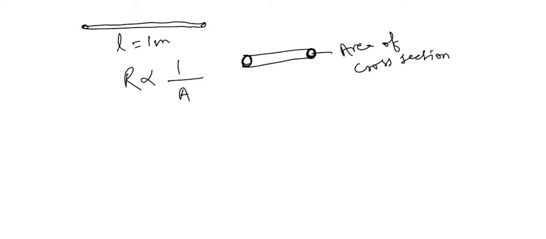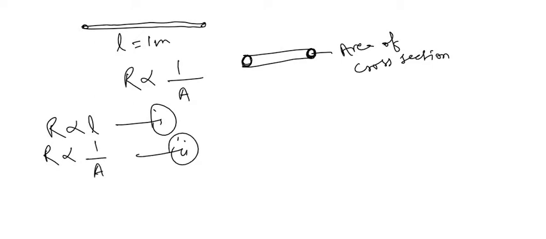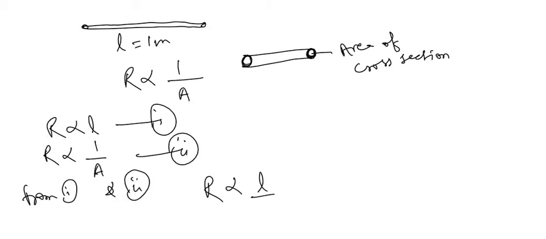So we have got two things. One is resistance is directly proportional to L, and resistance is inversely proportional to the area of cross section of the wire. So from 1 and 2 we can write R is directly proportional to L upon A. Further we can write R is equal to rho L upon A. What is meant by rho?